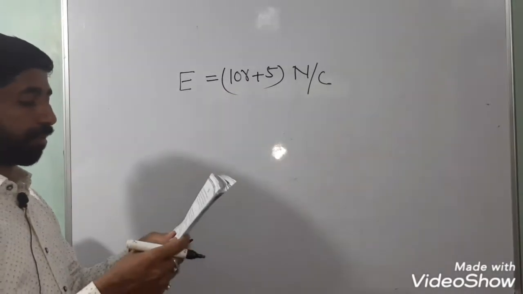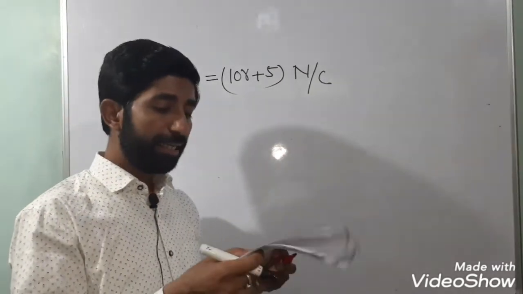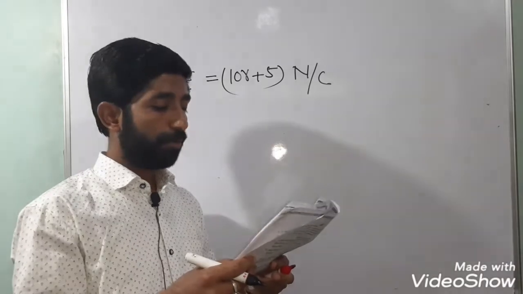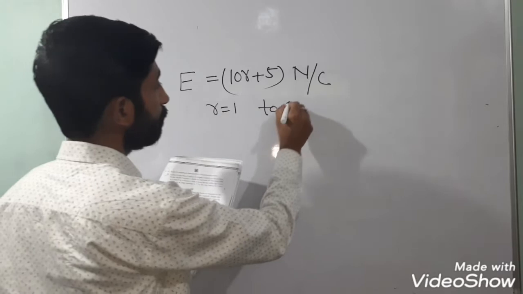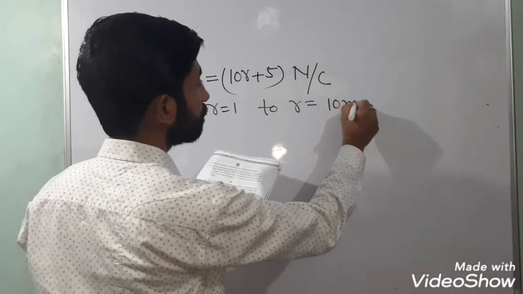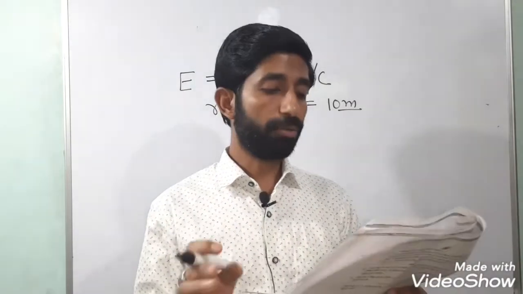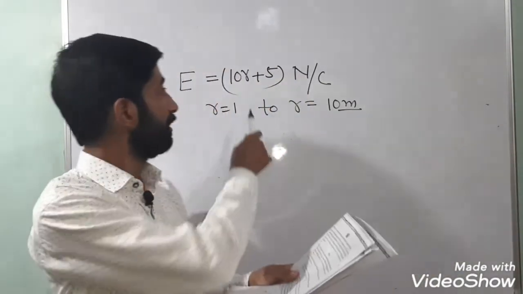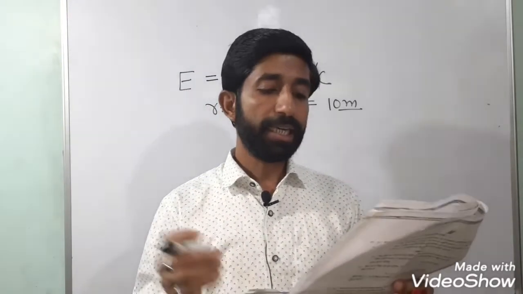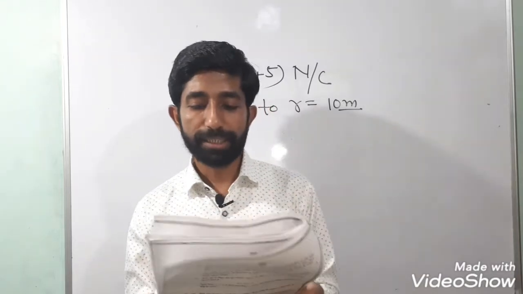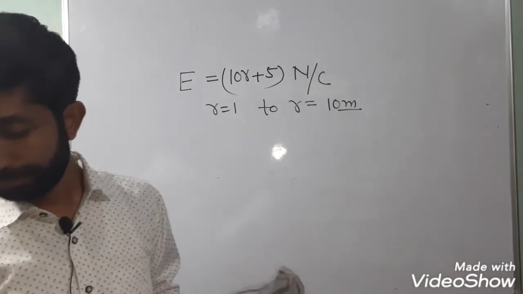By how much does the electric potential increase in moving from a point at r equals 1 to r equals 10 meter? Now please listen to the question carefully. By how much does the electric potential increase in moving from r equal to 1 to r equal to 10?